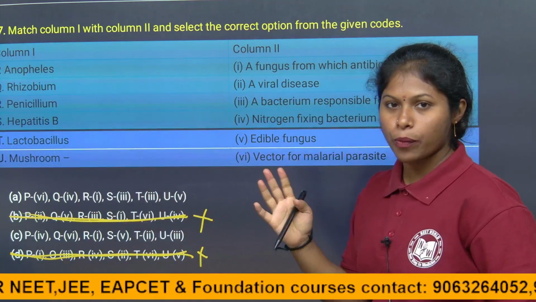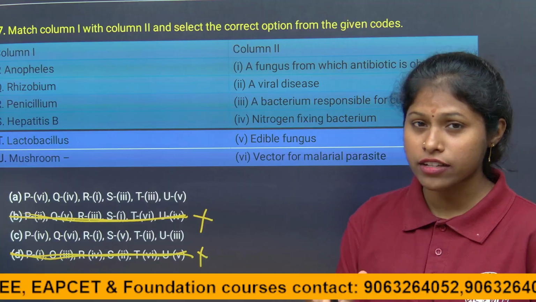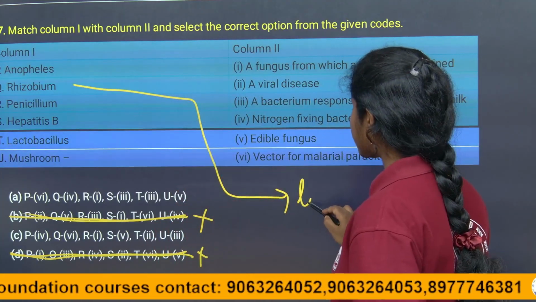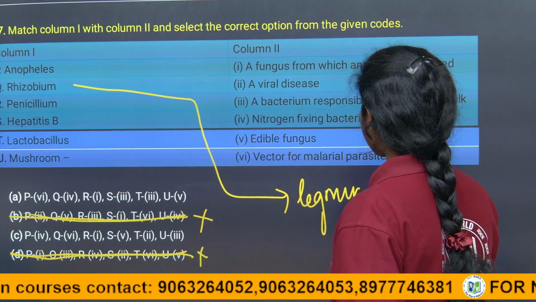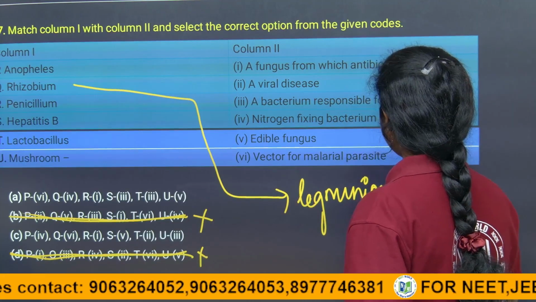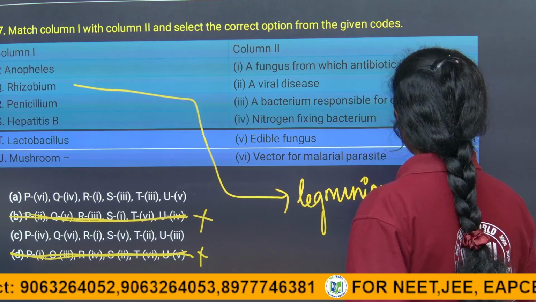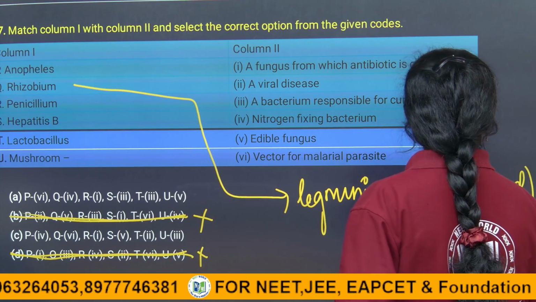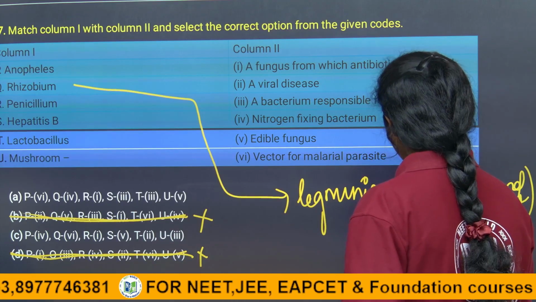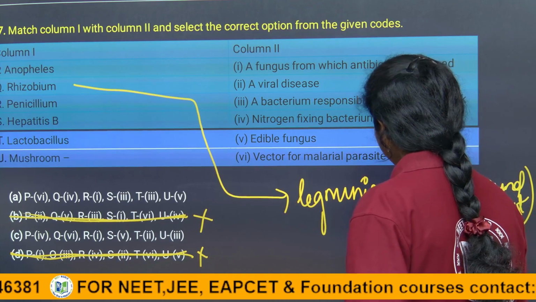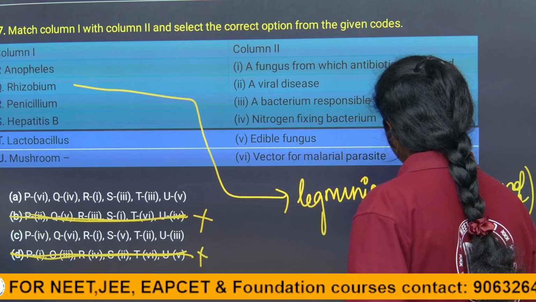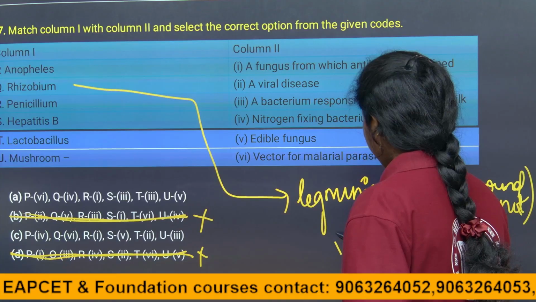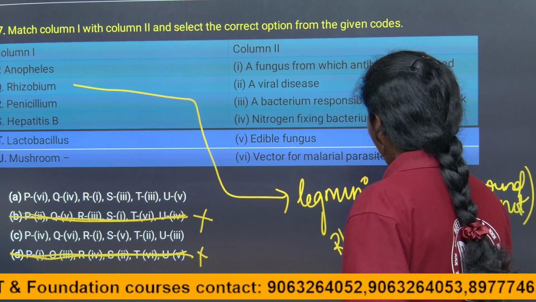So, let us see the next one, Rhizobium. Rhizobium is a bacteria which shows a symbiotic association in the roots of leguminous plants. So, what are examples of leguminous plants, children? They are the pea plant, groundnut plant, right? The roots of these plants have ball-like structures, and in those, the bacterium Rhizobium is present.